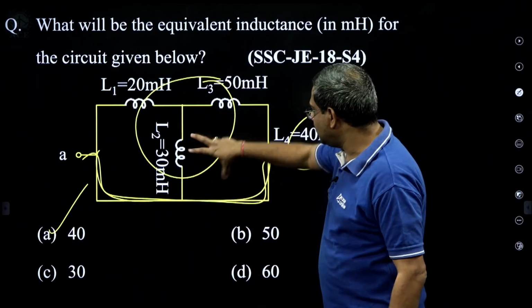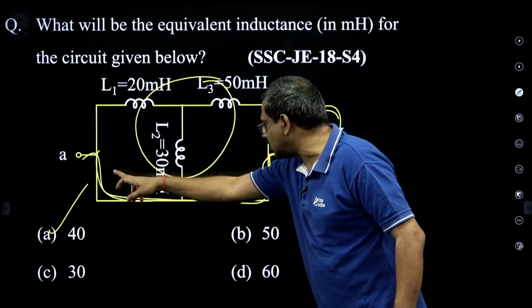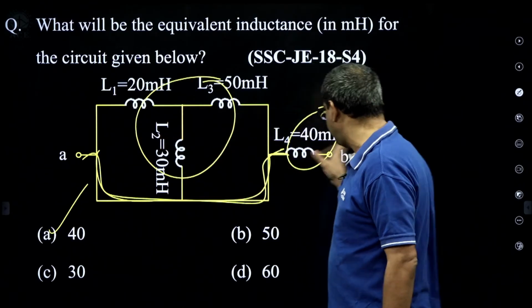You may see these two are parallel, and you may do parallel, then series. But what is the use? This is a short circuit. A short circuit completely in parallel to passive elements makes them redundant. It is only 40 millihenry.